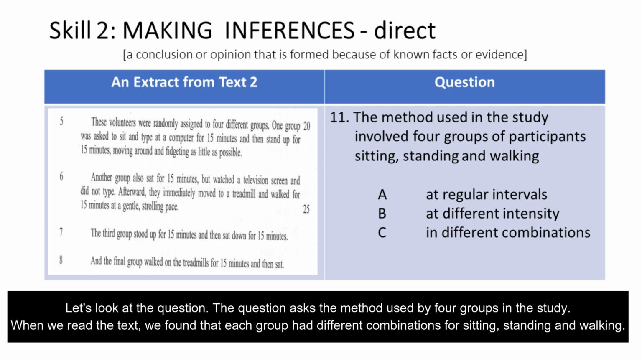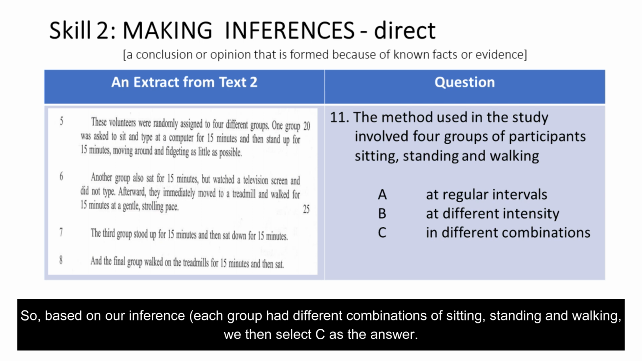Let's look at the question. The question asks the method used by 4 groups in the study. When we read the text, we found that each group had different combinations for sitting, standing, and walking. So based on our inference, which is each group had different combinations of sitting, standing, and walking, we then select C as the answer.